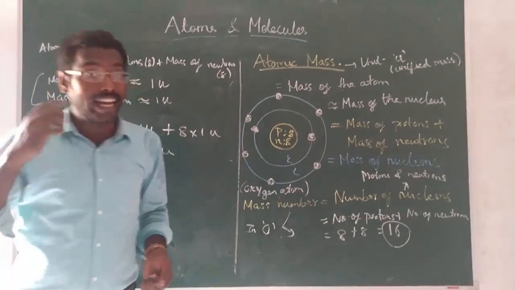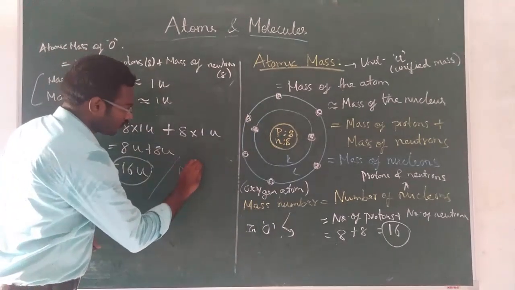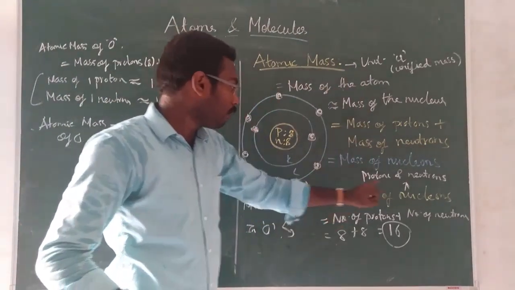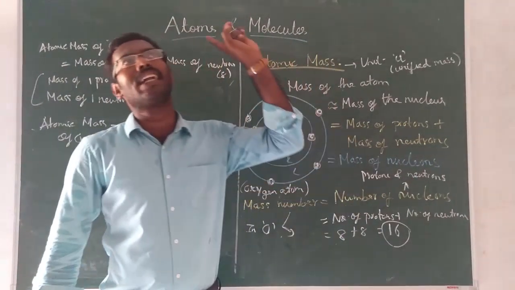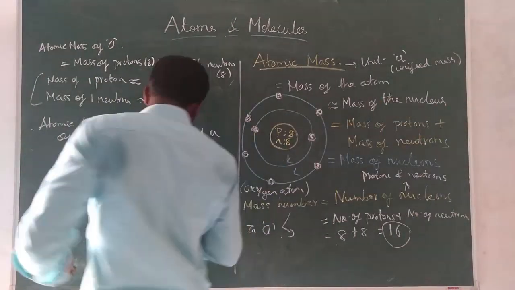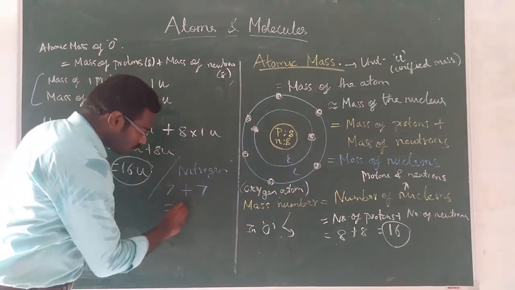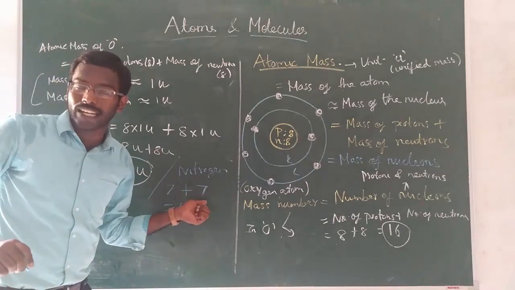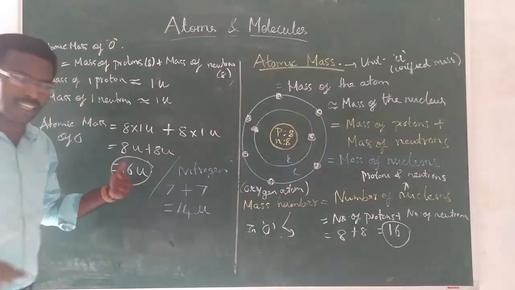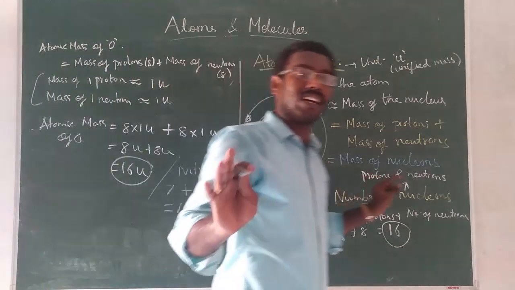I will give you another example. Nitrogen. Okay, nitrogen mass number, you just calculate in mind. Mass number is number of protons plus number of neutrons. So in nitrogen atomic number is 7. Therefore proton is 7 and neutron also 7 only. So that is 14. So mass number is 14. Therefore atomic mass is simply with the 14 you write U. No need to write this much. Directly you write 14.